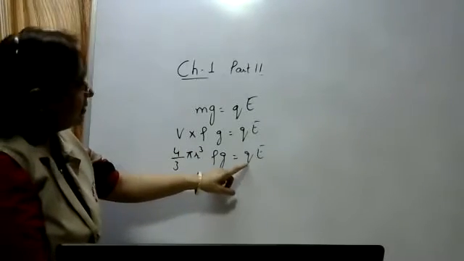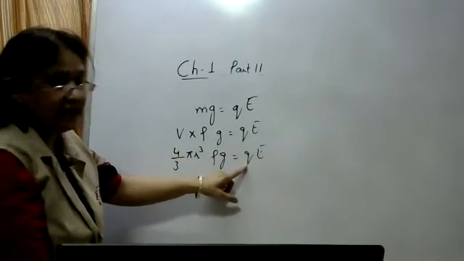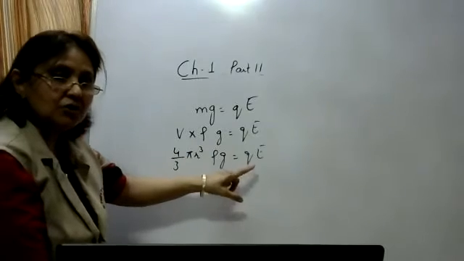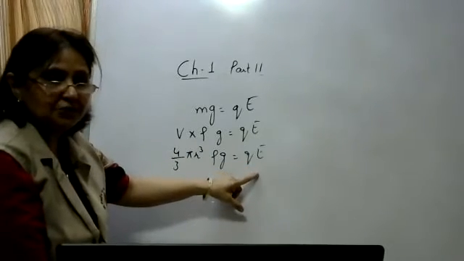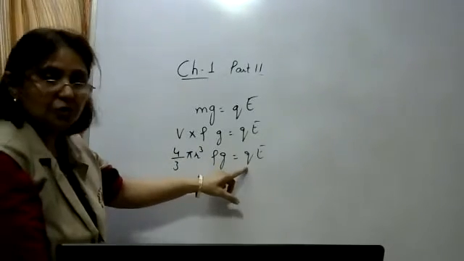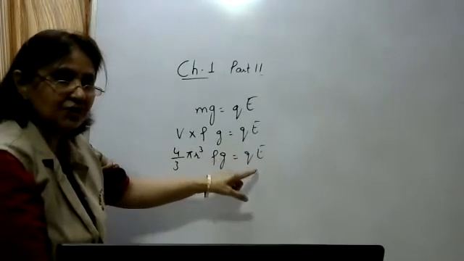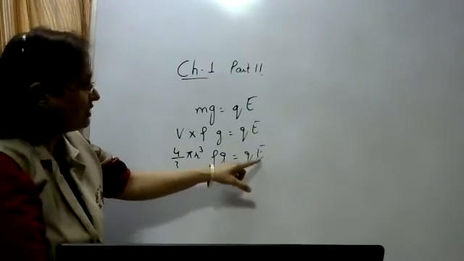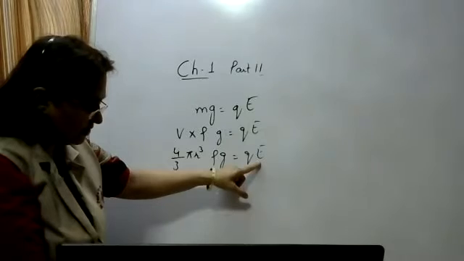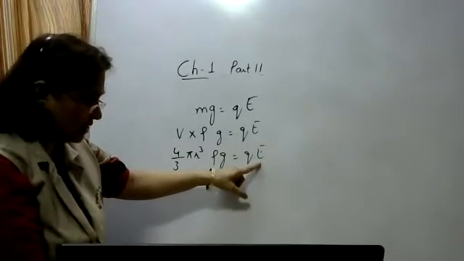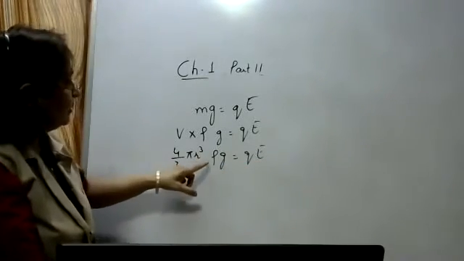Q is 12 excess electrons, that is 12 into 1.6 into 10 raised to the power minus 19 coulomb. 12 excess electrons means the charge on 12 electrons will be 12 into 1.6 into 10 raised to the power minus 19. Electric field is given as 2.55 into 10 raised to the power 4.